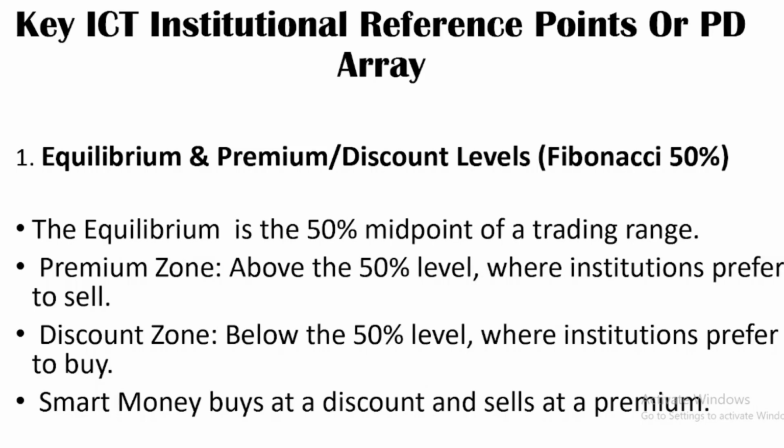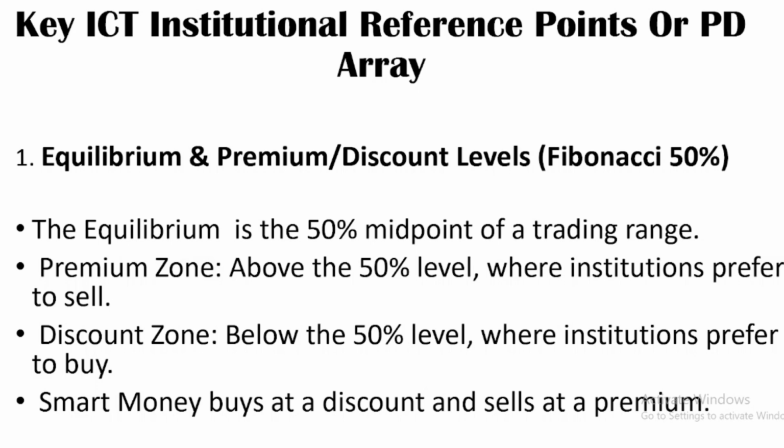So equilibrium is telling us the institutions are not taking trades in that particular area. What we're doing is trying to align ourselves with the institution, the smart money traders. This is all we are doing. That's why it's important we understand the PDRA metrics, the institutional reference point.